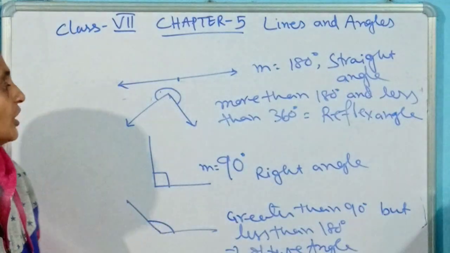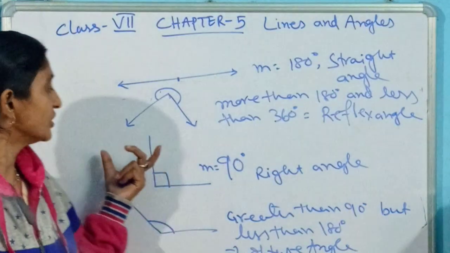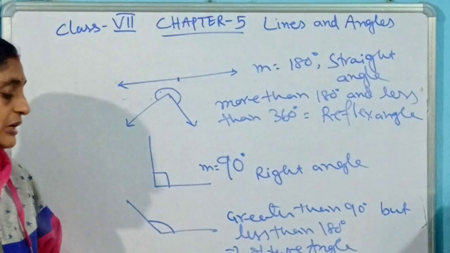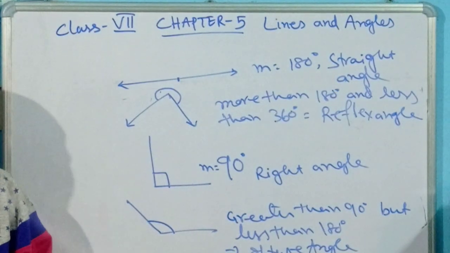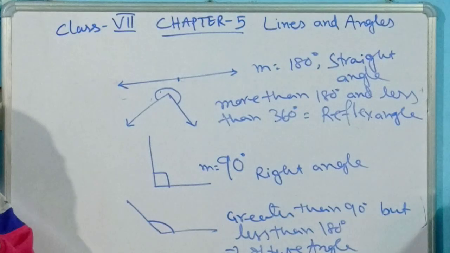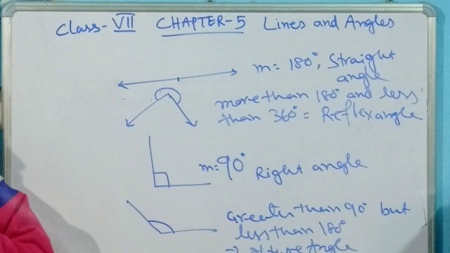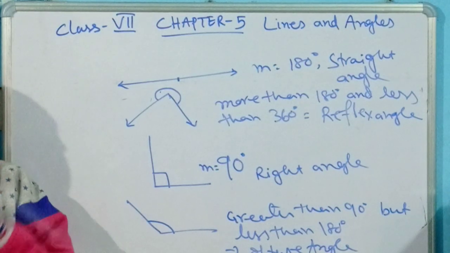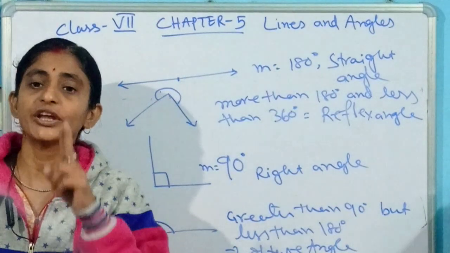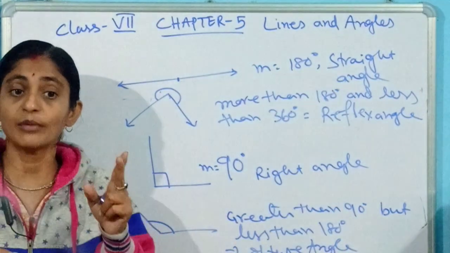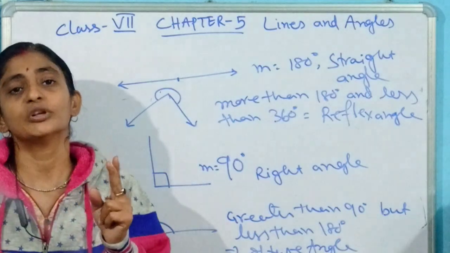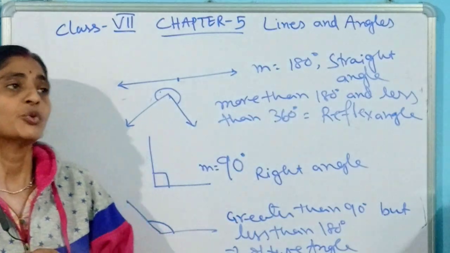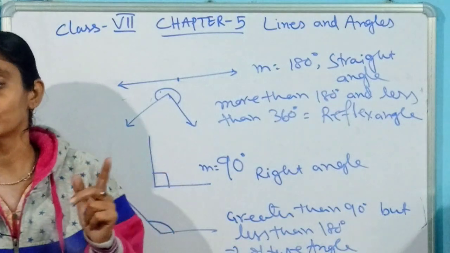Okay, let's come to the different part where we will work with different types of angles. We are not going to discuss the reflex angle. Here we will discuss some related angles. Related angles means a relation between two angles. The first thing we will discuss is the complementary angle. When the sum of any two angles is exactly 90 degrees, that is called complementary angles. It is not necessary that they should be adjacent.